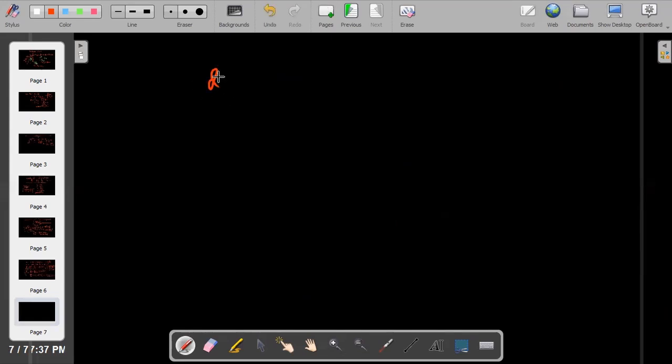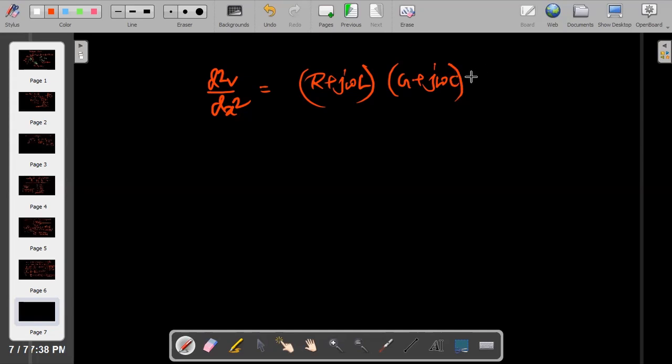So we are getting an equation d2v/dx2 is (r plus j omega L)... So this transmission line, whatever equations you have done so far, is almost similar. We can write this as gamma square V, which is similar to what we have studied so far.